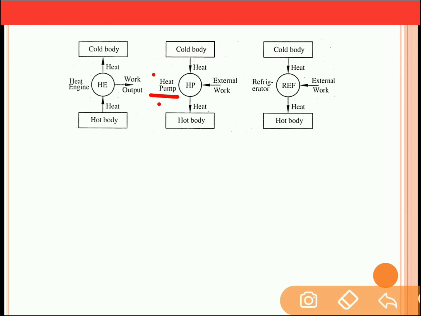So the heat pump is to transfer the heat to the hot body, whereas the objective of the refrigerator is to absorb the heat from the cold body. So basically the design of the heat pump and refrigerator are very similar, but their main objectives are different.